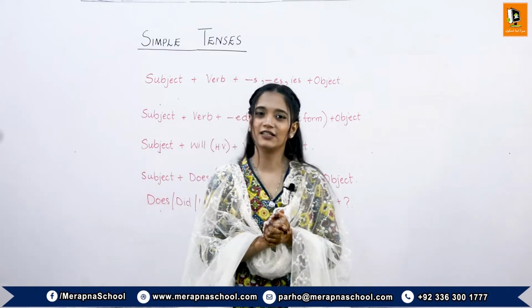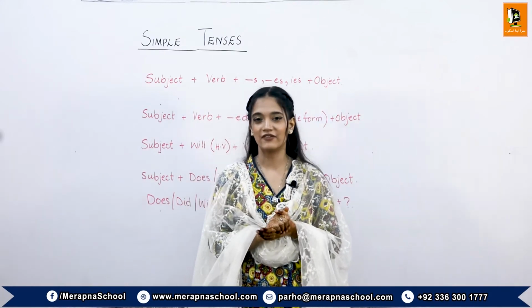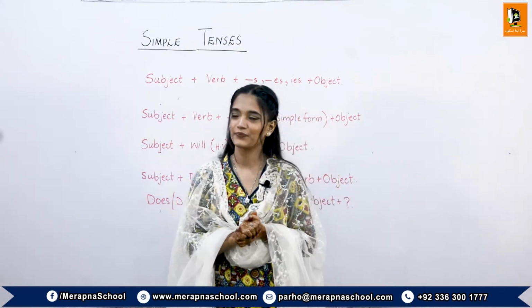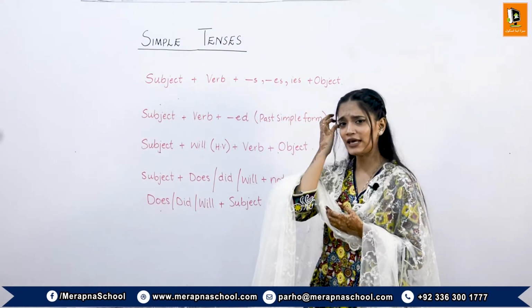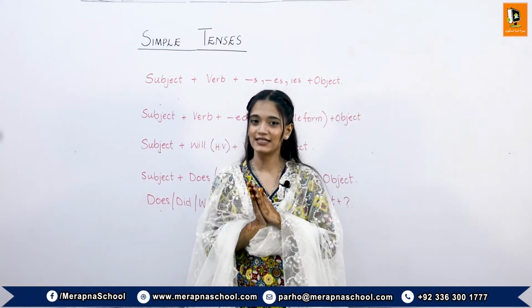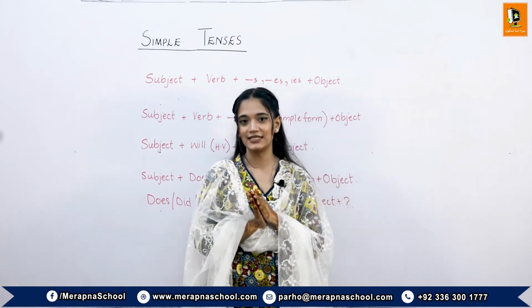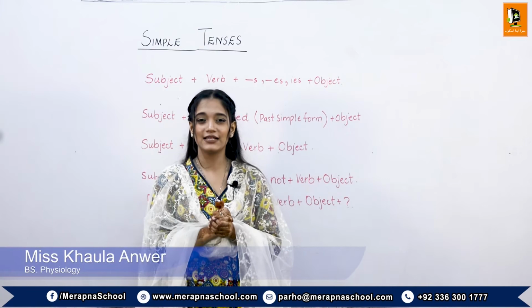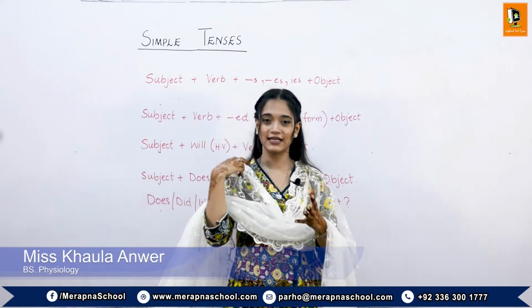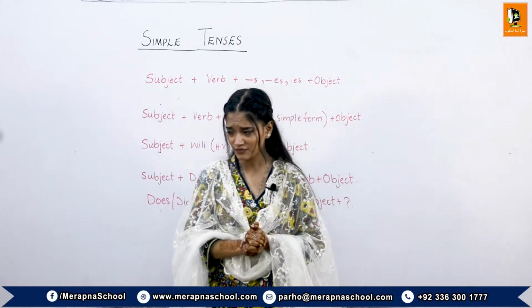There are some rules we have to remember while making the simple tenses. We have studied that the simple tenses can be present simple, past simple, or future simple, and they can be negative or questionative.